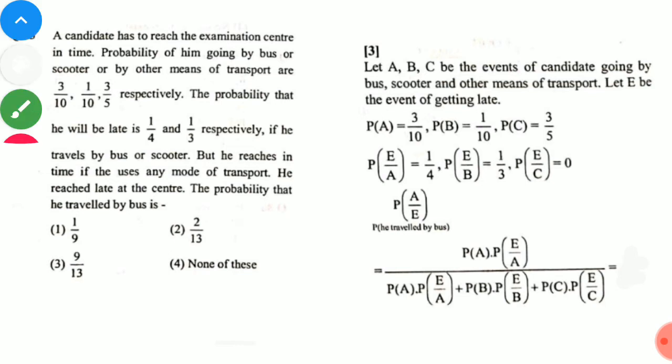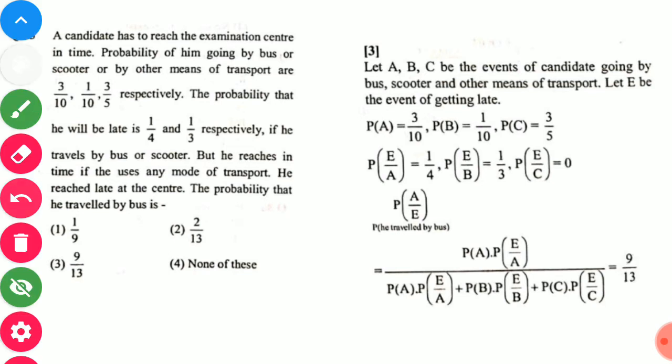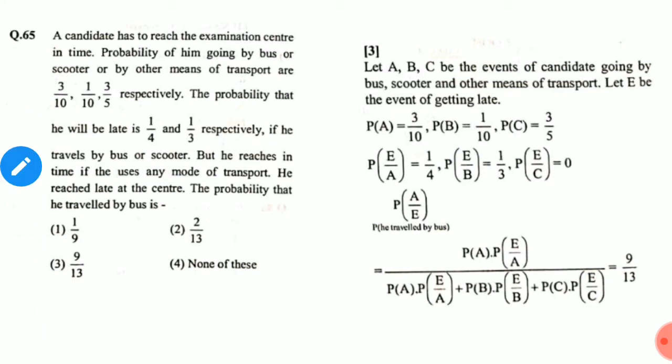From that calculation you get 9 upon 13. So your answer is 9 upon 13.